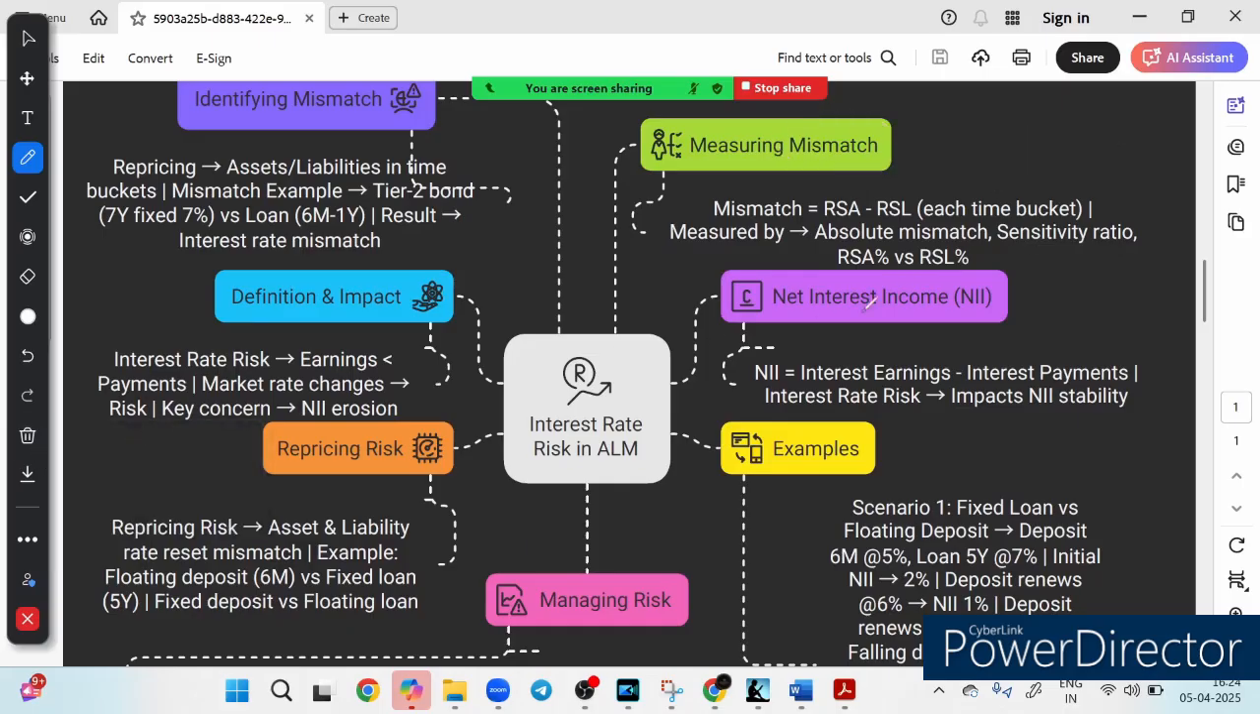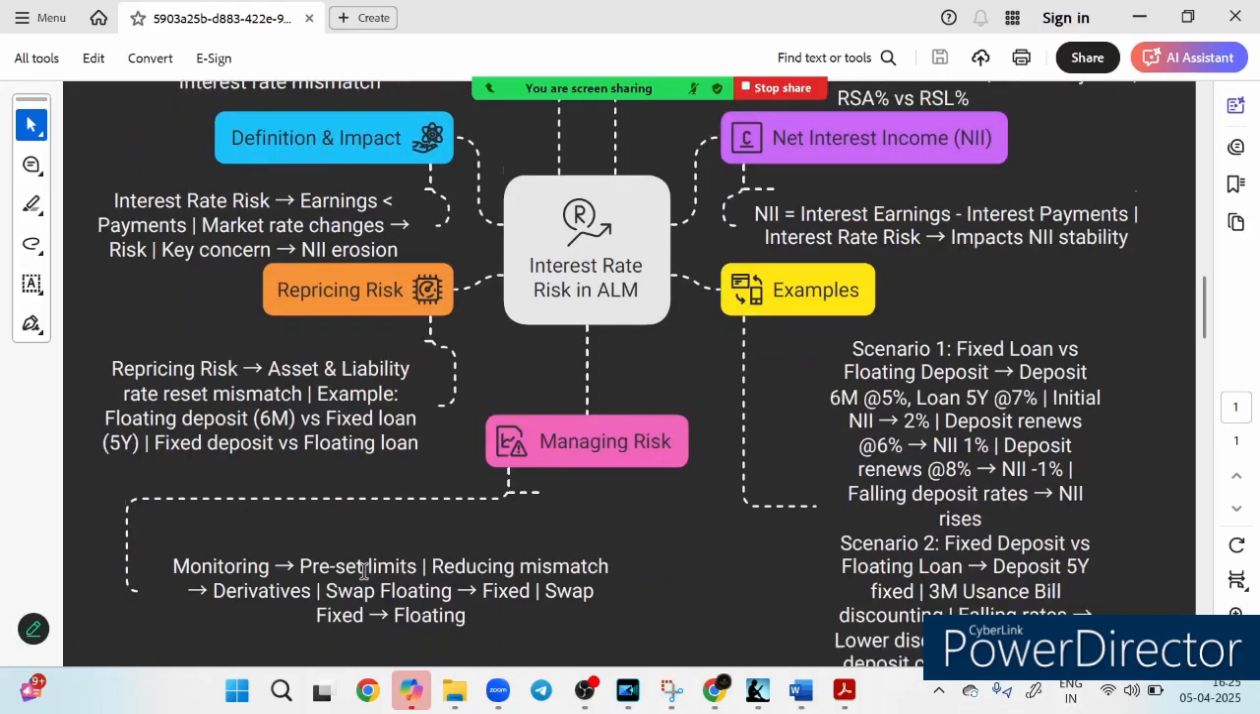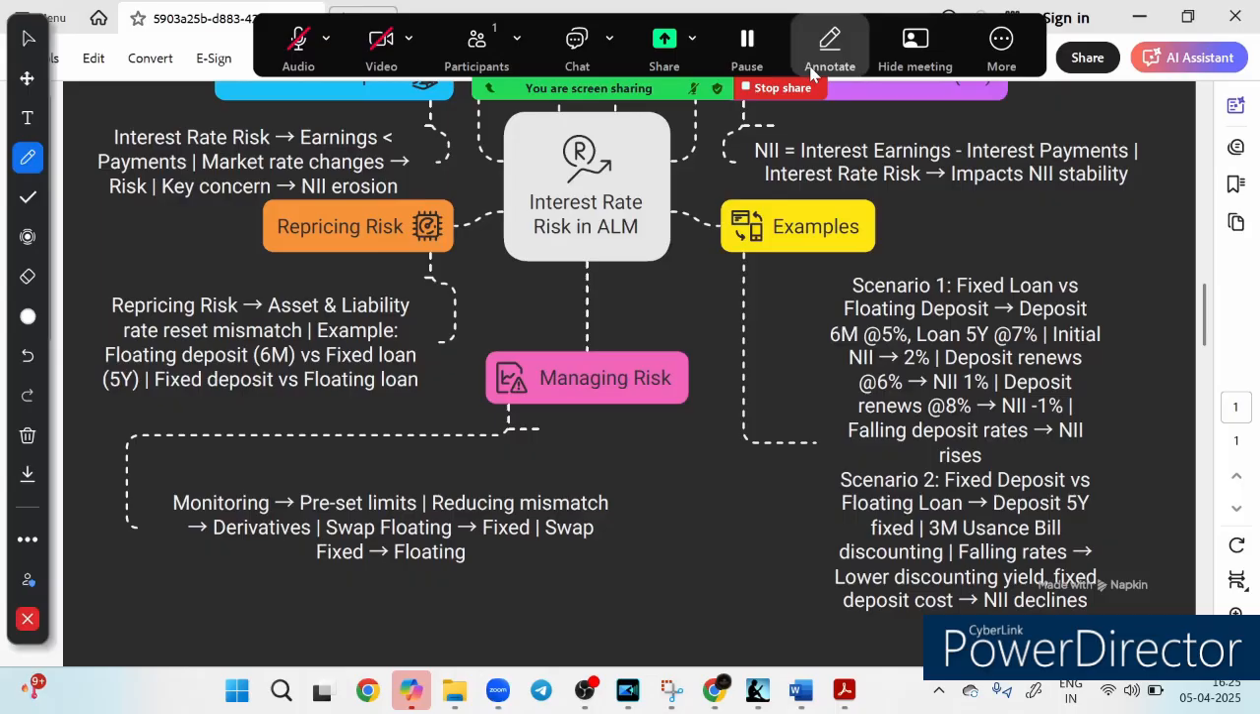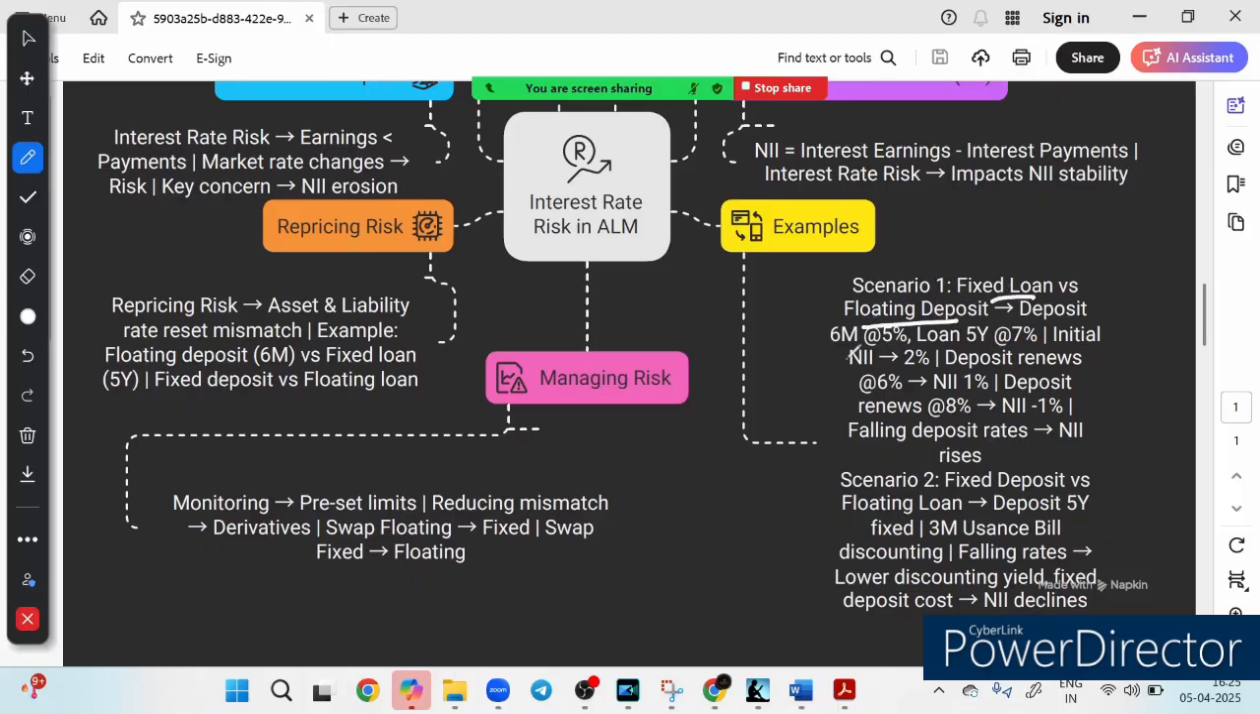I hope you are familiar with the term net interest income. It is nothing but interest earning minus interest payment. Higher interest rate risk can destabilize NII. Banks aim to keep NII stable to ensure financial health. Let me give an example to make this concept clearer. Scenario number 1: a fixed loan versus a floating deposit. Deposit for 6 months at 5%, loan for 5 years at 7%. So the initial NII is 7% minus 5%, which is equal to 2%.